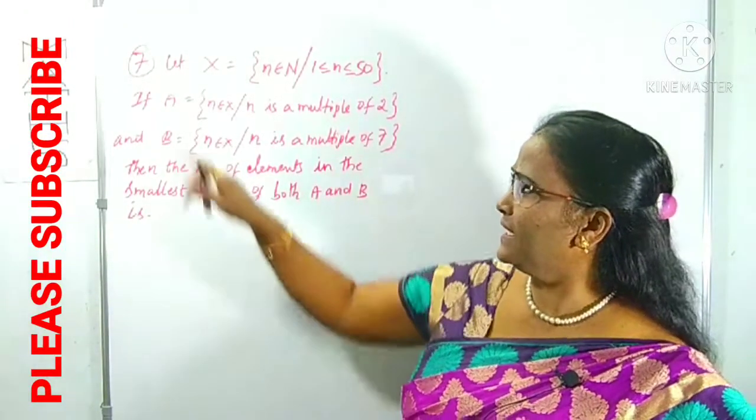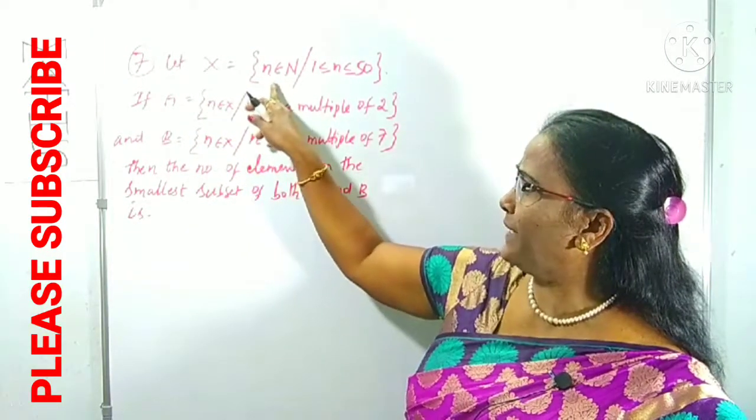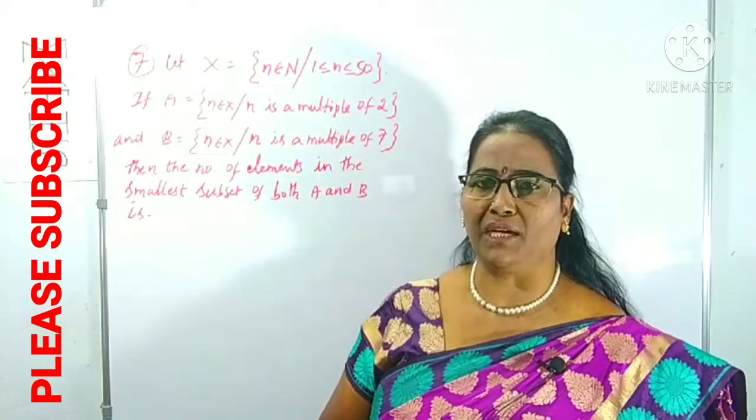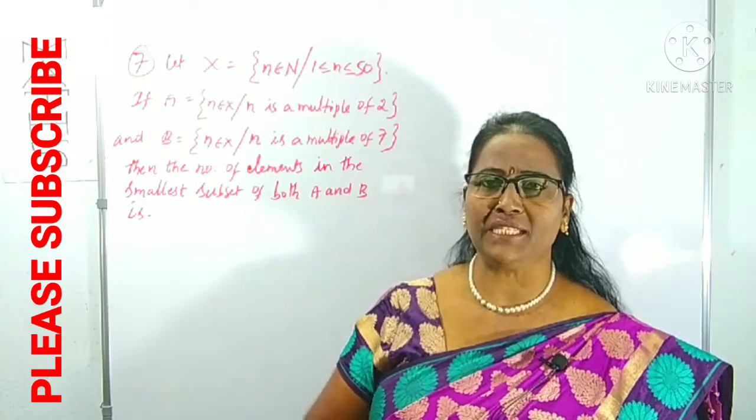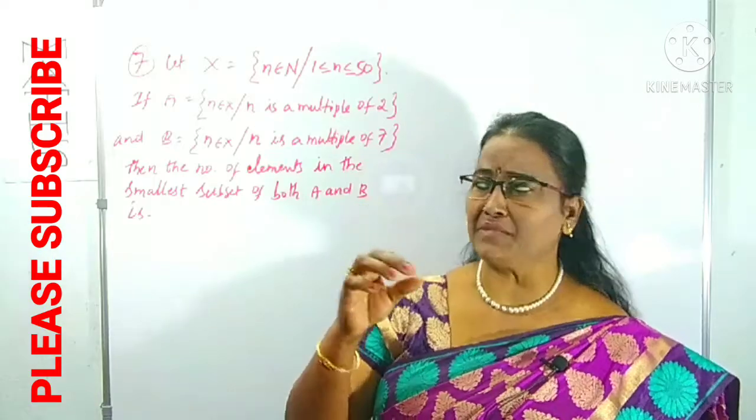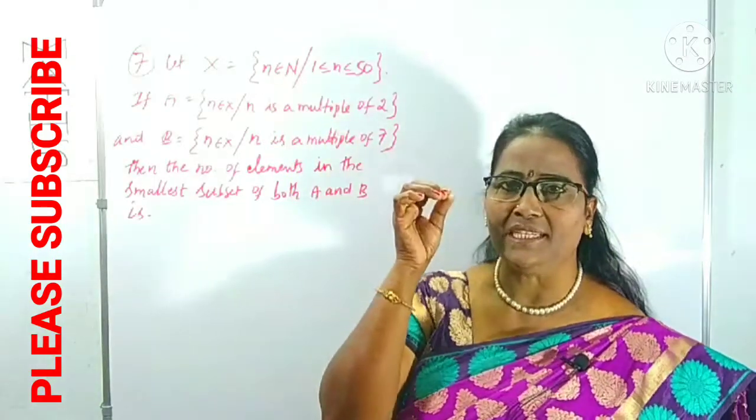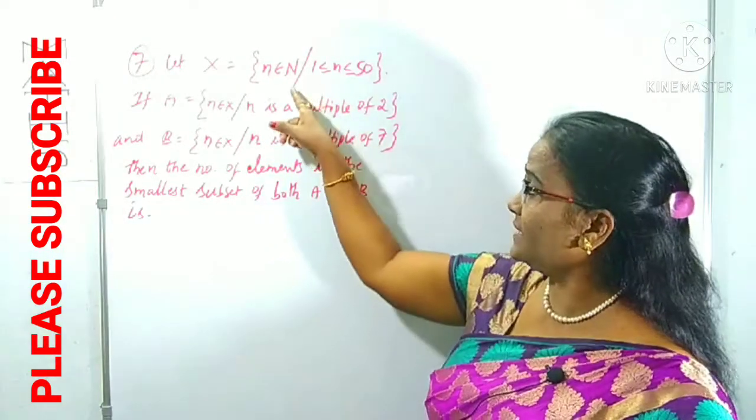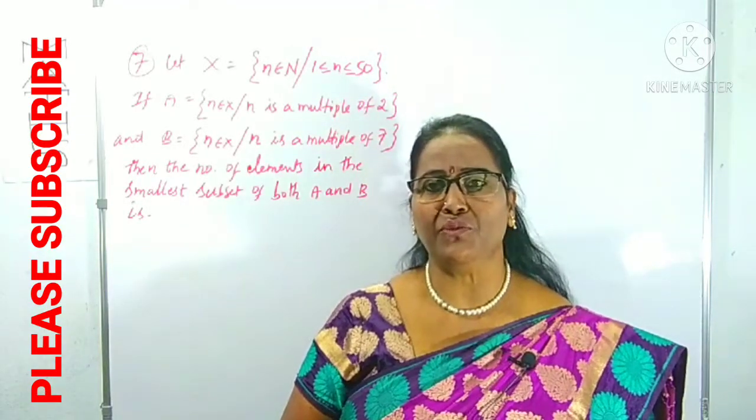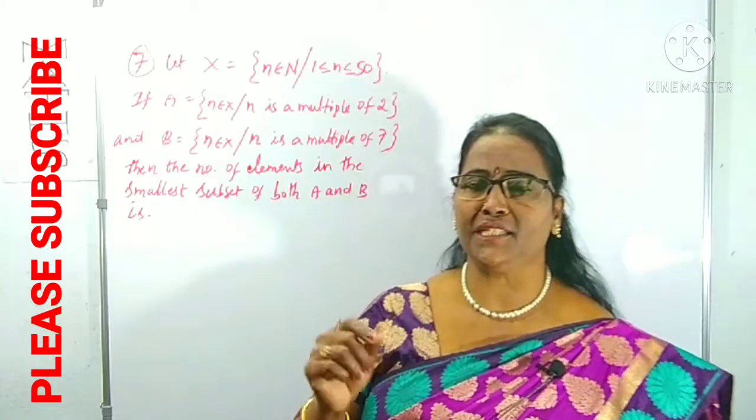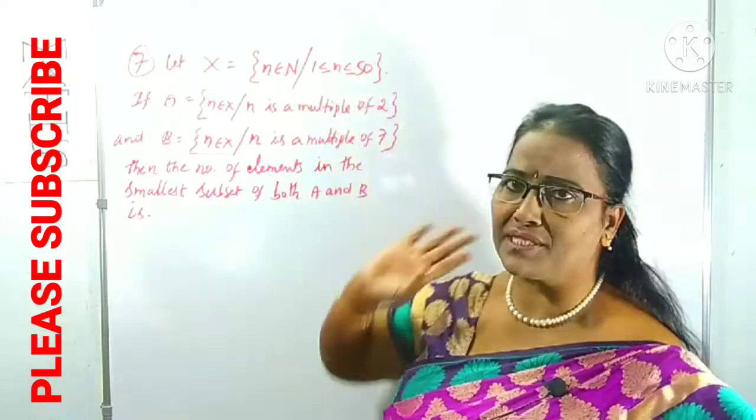What is given here? Let X be the set of n such that small n belongs to capital N. What is small n? Any number belonging to capital N, the set of natural numbers. So small n we can take only natural numbers from 1 to 50. Therefore, X contains how many numbers? 50 numbers are there, right?